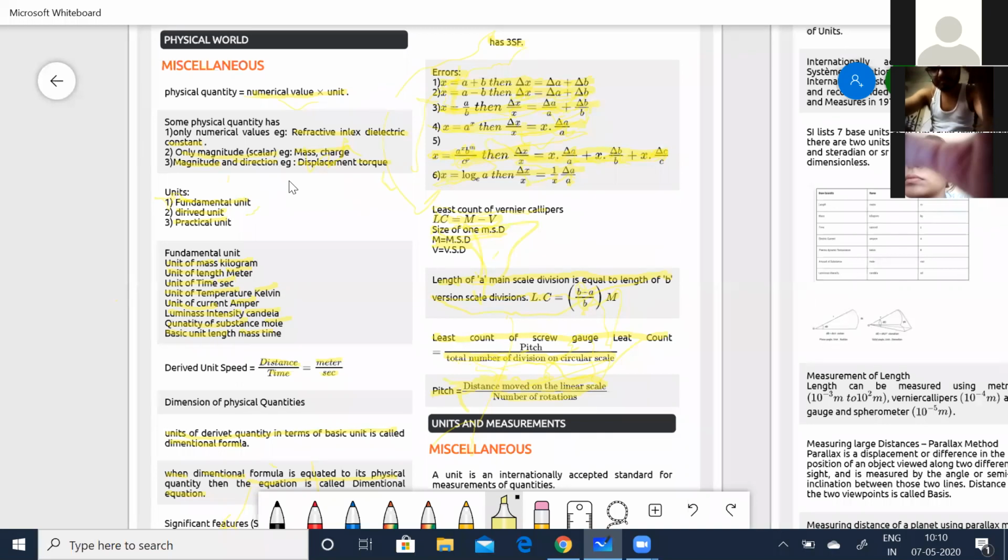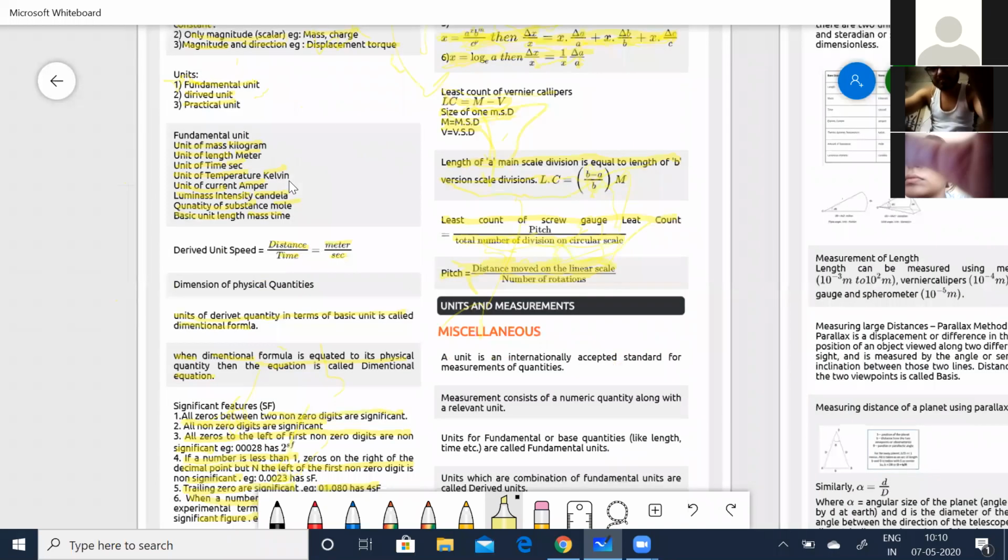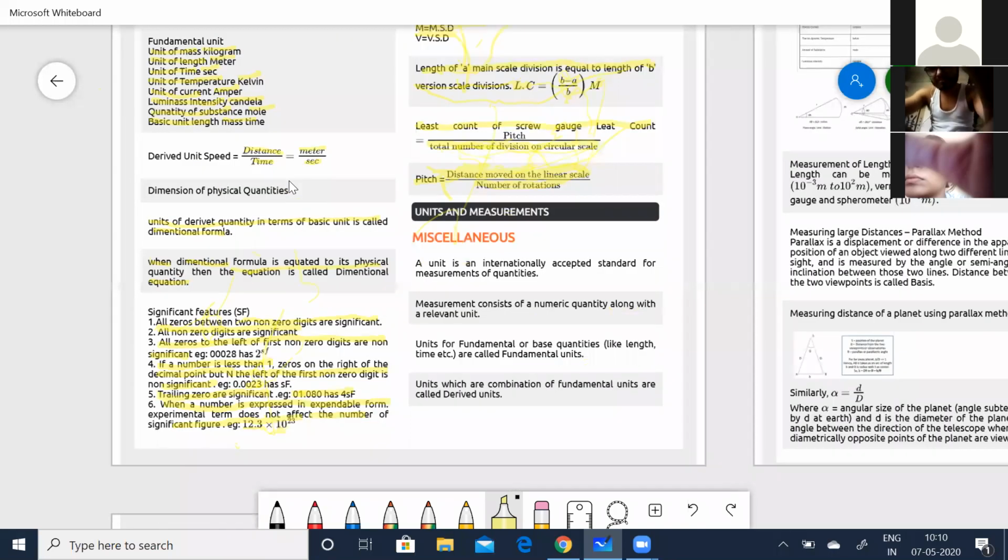I hope this part is now going to be clear. Now let us go to the other part, what else you have to learn. These are the important things which whatever I covered till now, these are the important things you have to know. Now what are the other things you'll have to know?